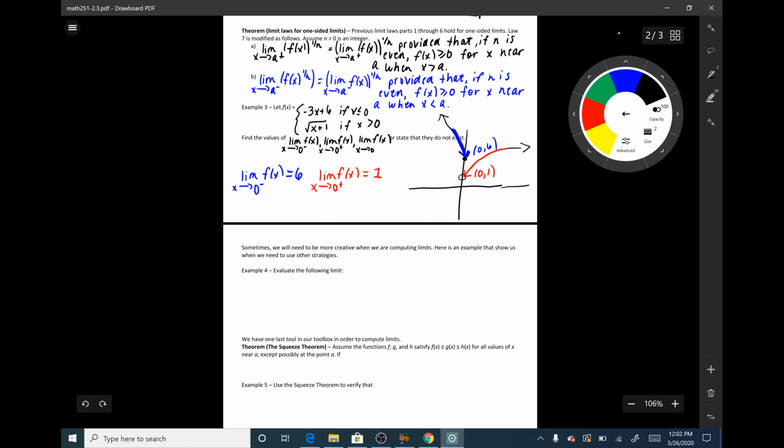However, we see that the right-sided limit and the left-sided limit do not agree with each other. So we have to use that theorem we talked about last time, saying that the limit in general only exists if the left and the right-sided limits are the same number. So the limit as x goes to 0 in general of f of x does not exist, DNE, since the right-sided limit and the left-sided limit are not the same number.